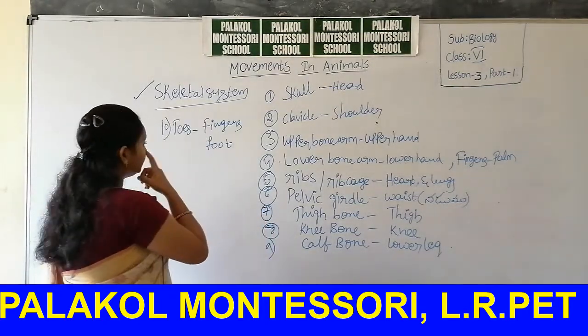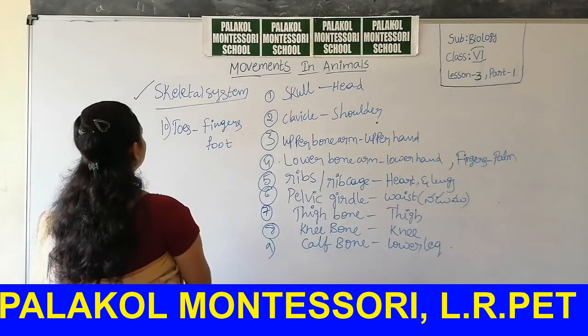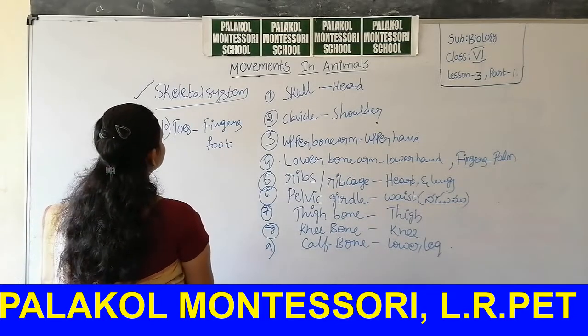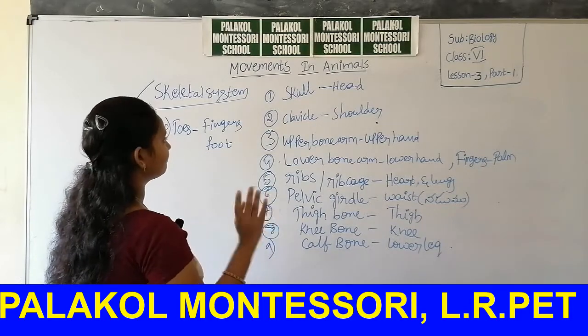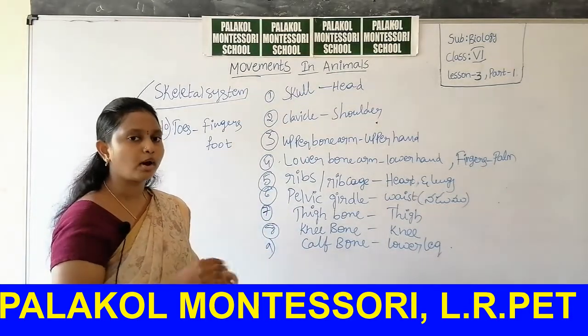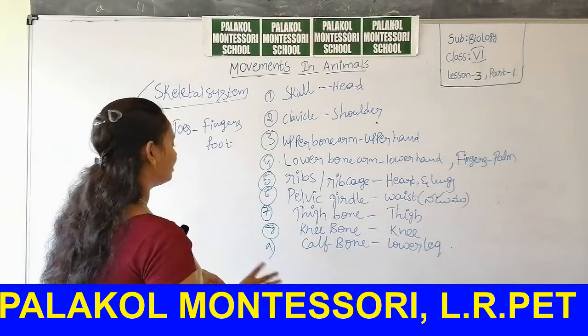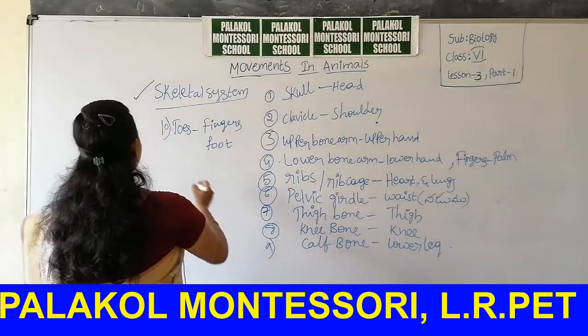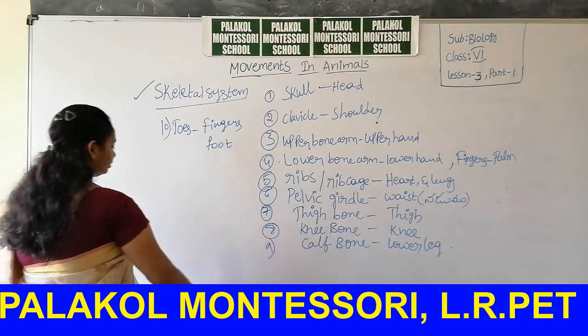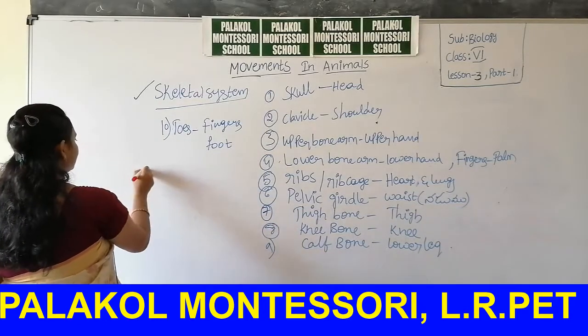Then we want to discuss one by one the types of bones present in our body, and then the joints of our body. Before going to that, we have to know about ligament.